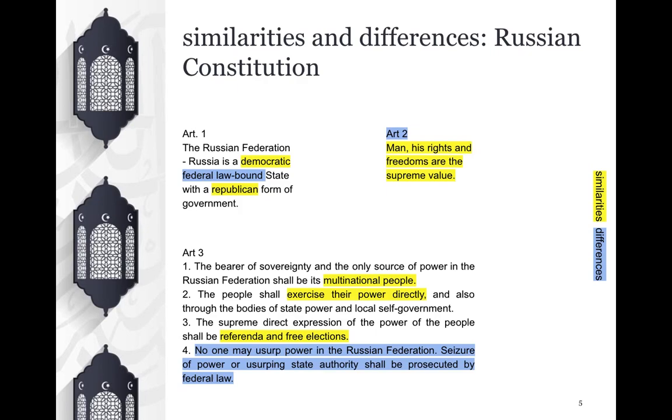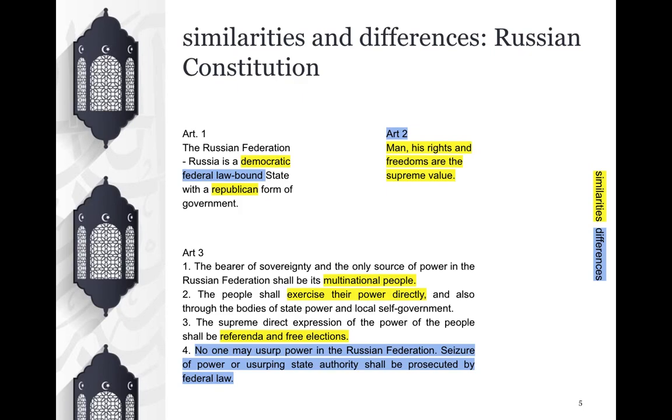On the other hand, the third article of the Russian constitution states that the seizure of power or usurping state authority shall be prosecuted by federal law. A corresponding part is missing in the first three articles of the Italian constitution.